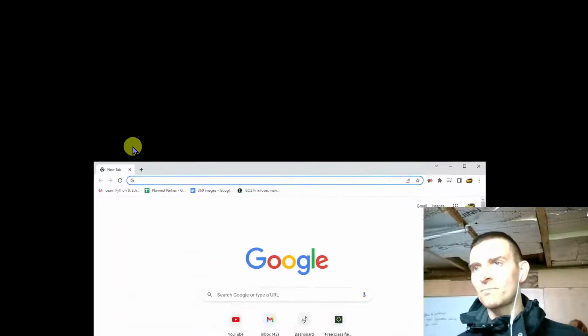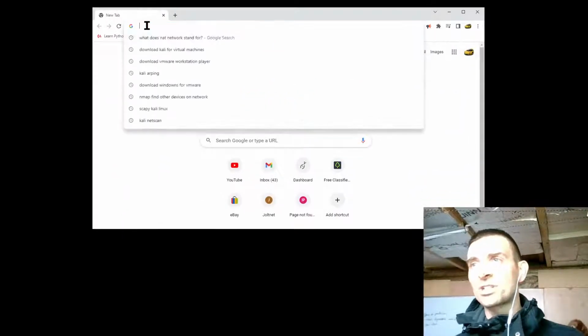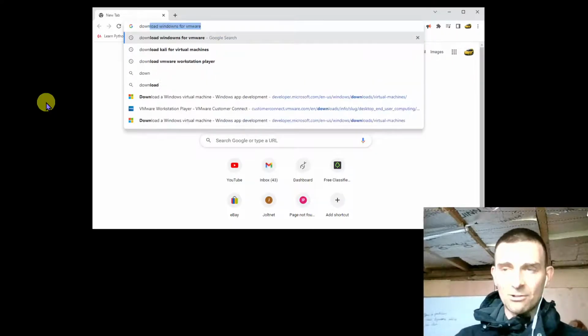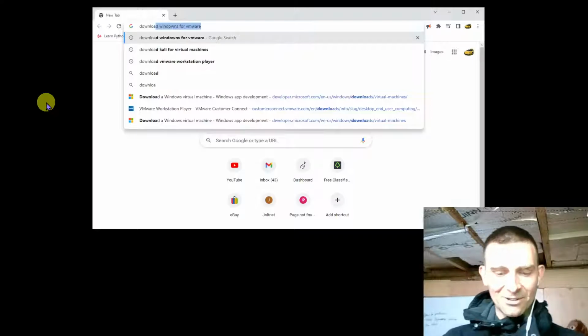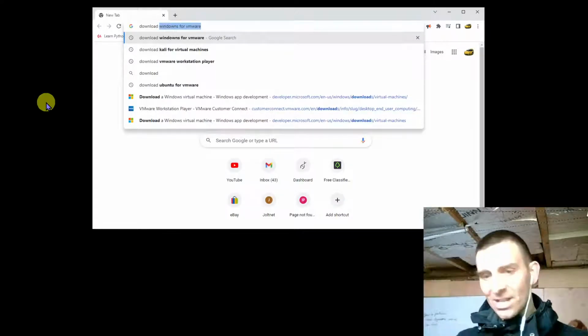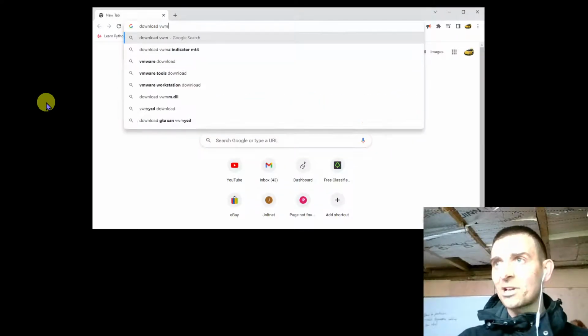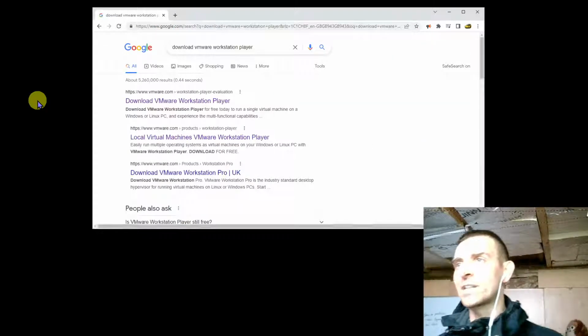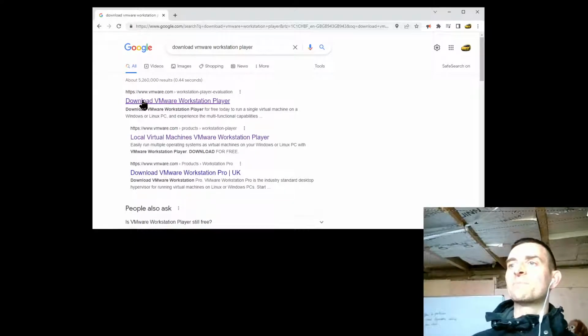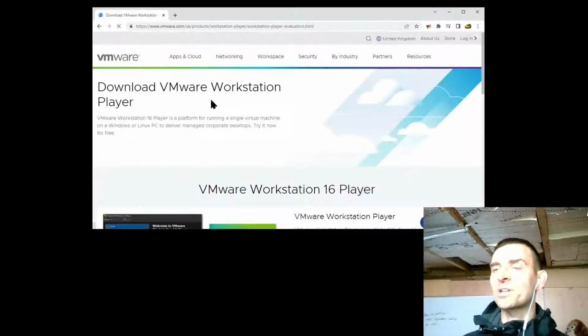Anyway, let's continue. The first thing we're going to do is go and look for VMware and see how to get that. So why don't we go ahead and grab a tab right here, and we're just going to search for download VMware, and we're going to be searching for VMware Workstation Player specifically. So download VMware Workstation Player. It's the first thing that's come up there, so I'm going to click on that.